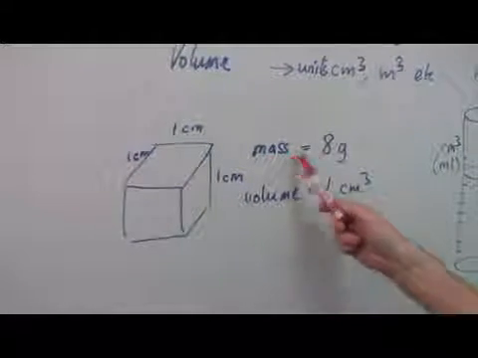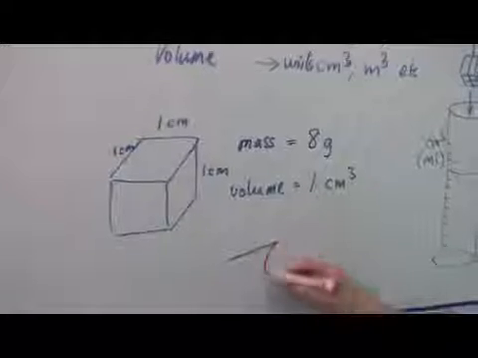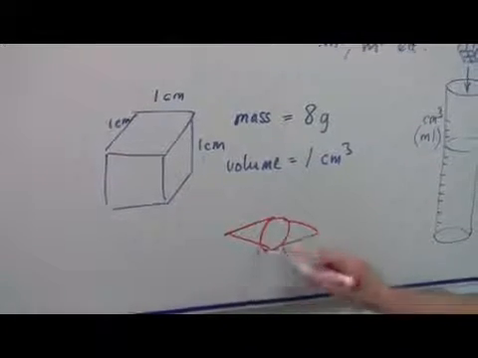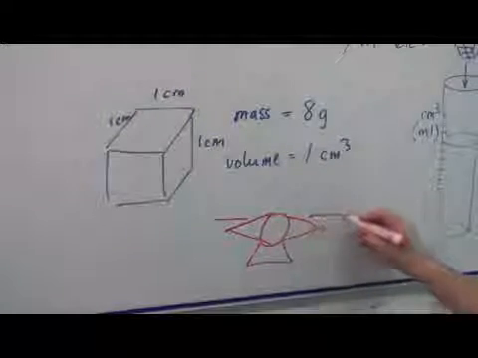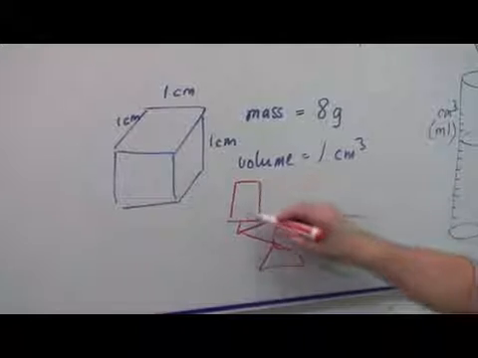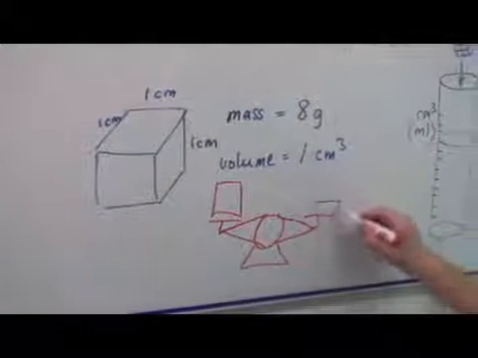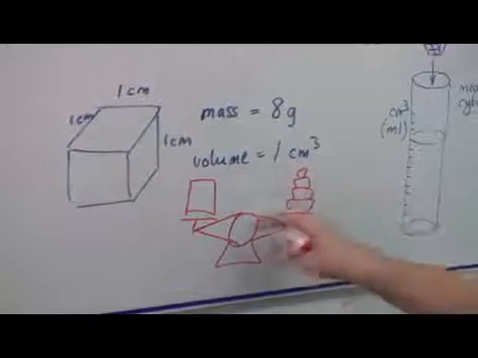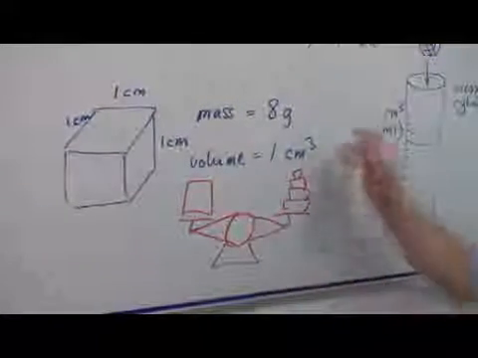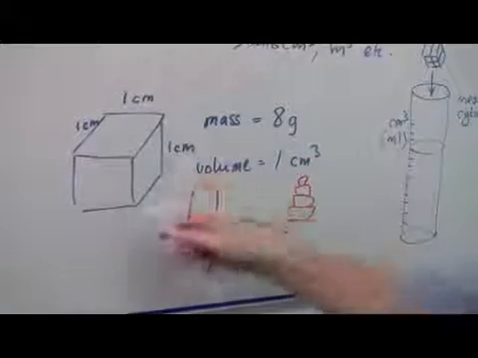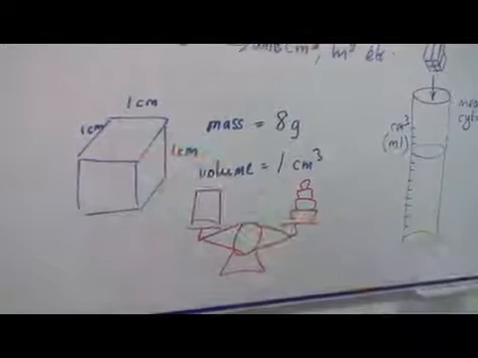The mass was measured on a balance. The balance of this kind, where you have two pans, one on each side, that measures mass. And you put your cube on this side and you put your masses, your standard masses on the other side. So this is a mass measuring machine. The mass turned out to be 8 grams. The volume is 1 cubic centimetre.